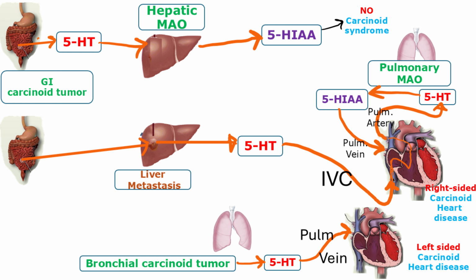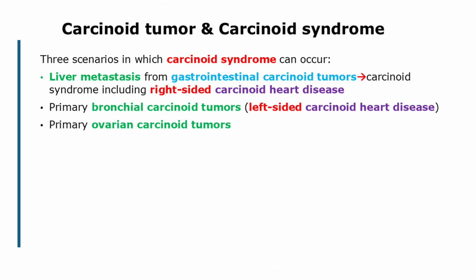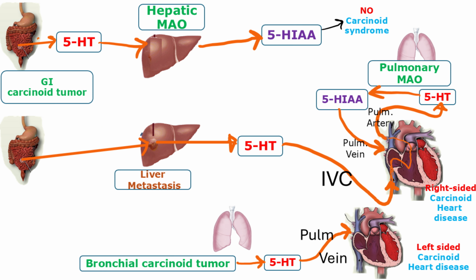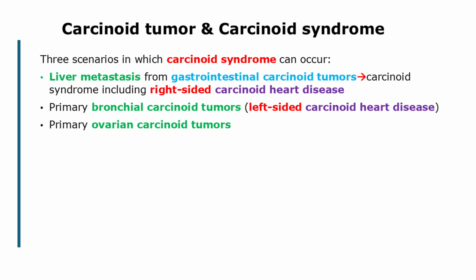There are 3 scenarios in which carcinoid syndrome can occur. 1. Liver metastasis from gastrointestinal carcinoid tumors. Here, the vasoactive substances bypass hepatic inactivation. 2. Primary bronchial carcinoid tumors. These tumors release serotonin directly into the systemic circulation without undergoing liver metabolism. As we will see later, bronchial carcinoid tumors can cause left-sided valvular lesions. But bronchial carcinoids frequently do not secrete serotonin when compared to gastrointestinal carcinoids. 3. Primary ovarian carcinoid tumors. Similarly, these tumors can secrete hormones that directly enter the systemic circulation.